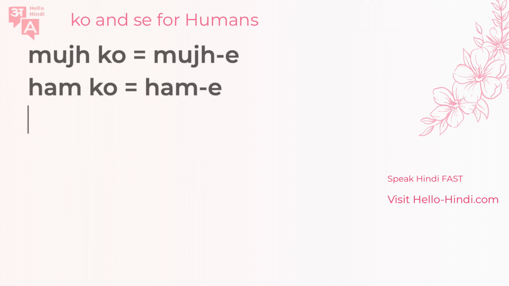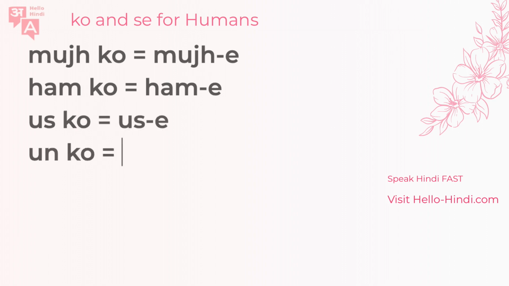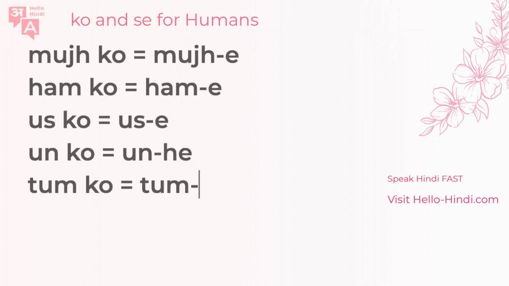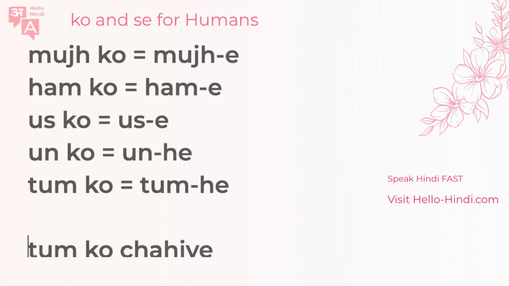Okay, next, let's move on to us. Any guesses? What would you do for usko? You would make it. Yes, I think you got it. Ose, unko, une. But there's a slight exception here. You make it unhe, unhe. Right, unhe. And the last one is tumko, and that makes it tumhe, tumhe, like this. So let's say you want to say you want something, so tumko chahiye. And then, of course, a better way would be tumhe, tumhe chahiye. Tumhe kya chahiye? What would you like?